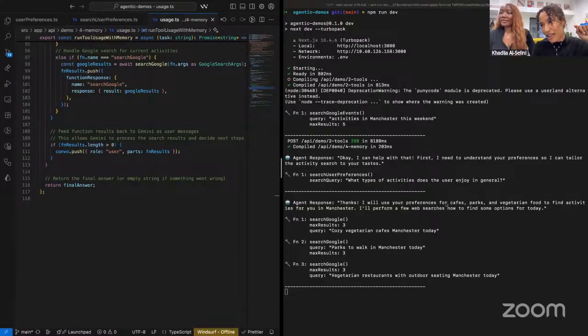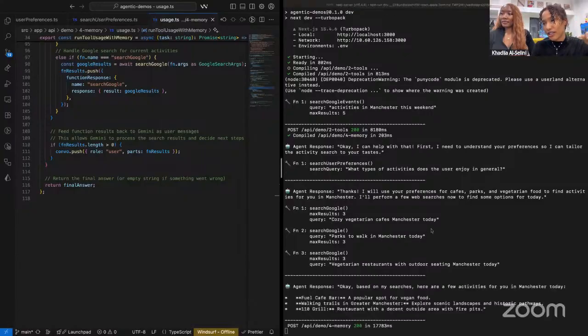Based on that, it found that it liked cafes, parks, vegetarian food. So it's done specific searches for that. And finally, based on those results, it suggested some interesting places. So Fuel Cafe Bar, that's a vegetarian or vegan restaurant in Manchester, walking trails, and more specific targeted results.